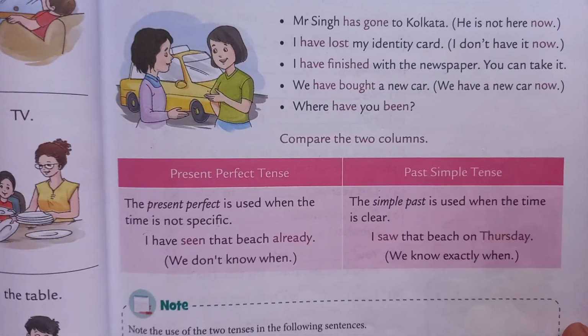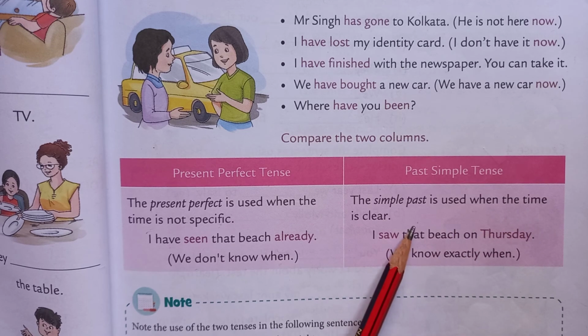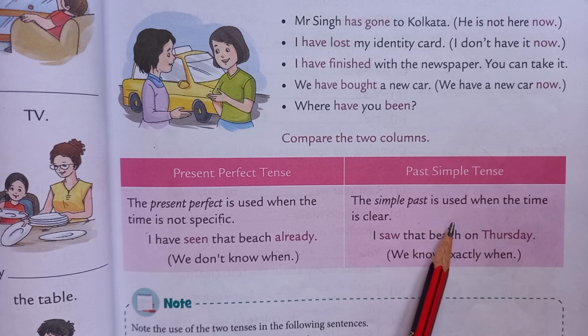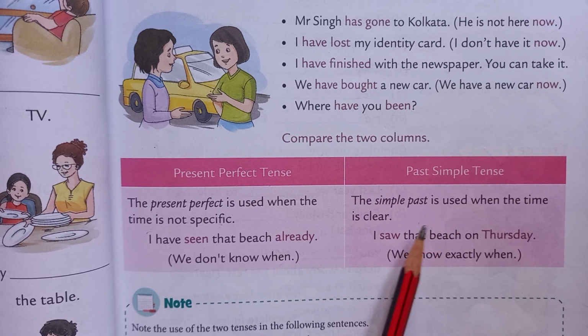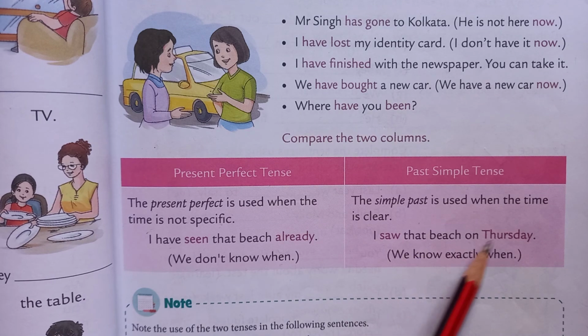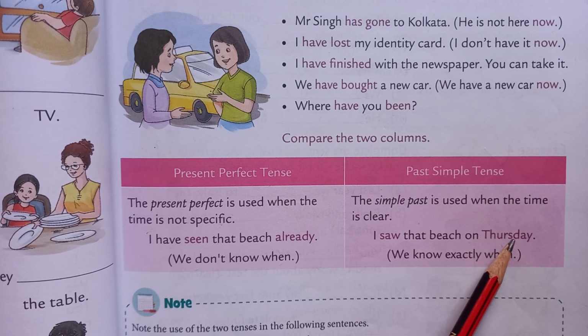Now see past simple tense. The simple past is used when the time is clear. So simple past is used when we are talking about the time. For example, I saw that beach on Thursday. Thursday here is the time. That's why it is simple past.